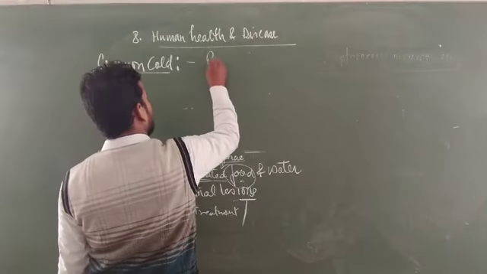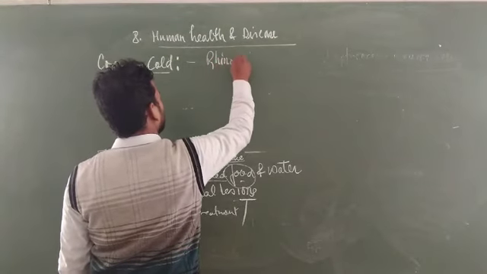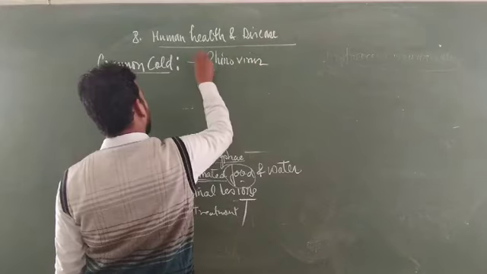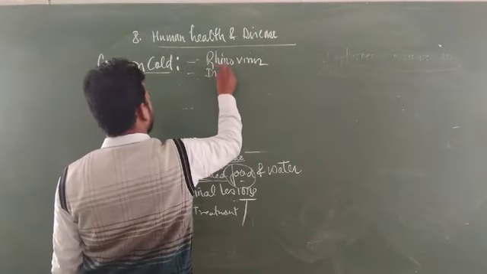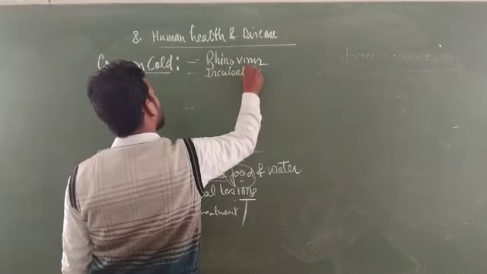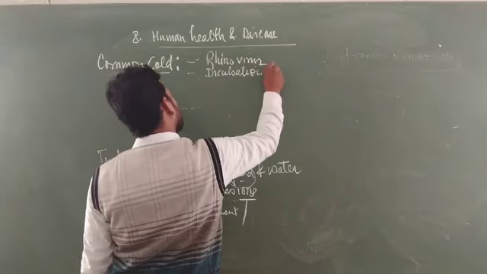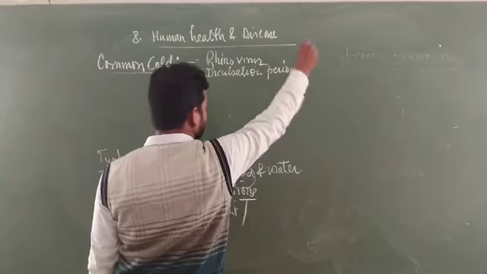Common cold is caused by a virus called rhinovirus, having a very short incubation period.